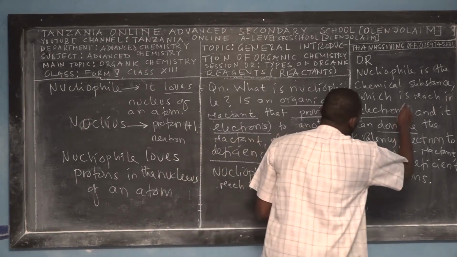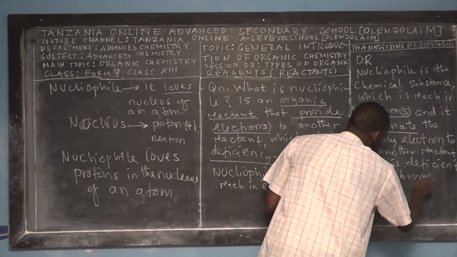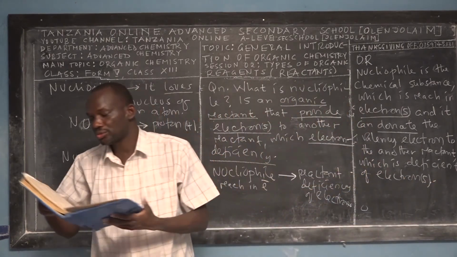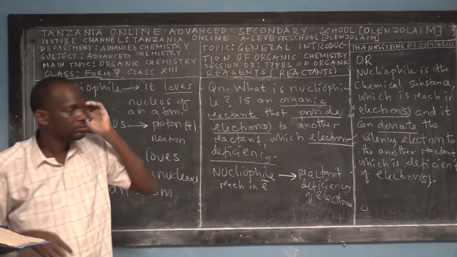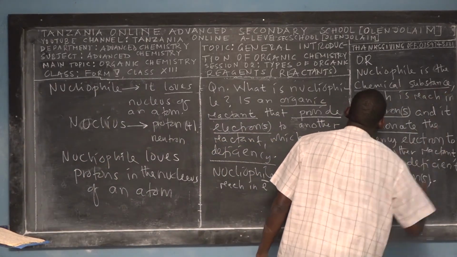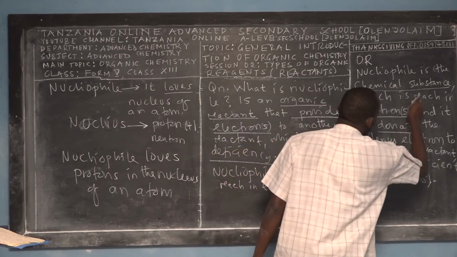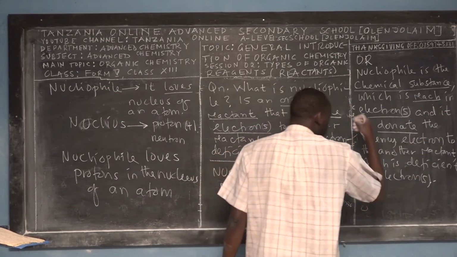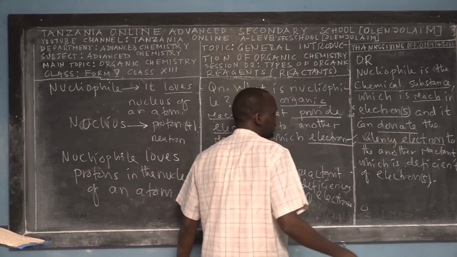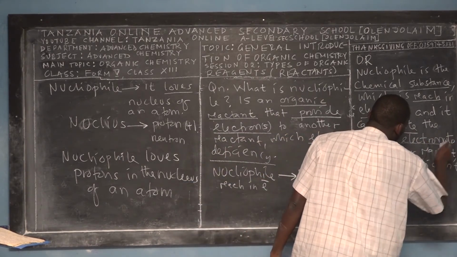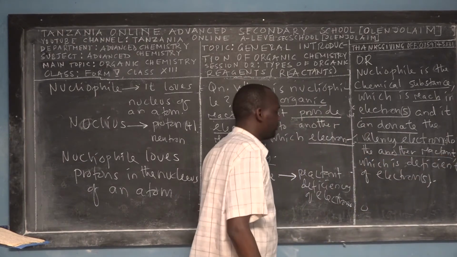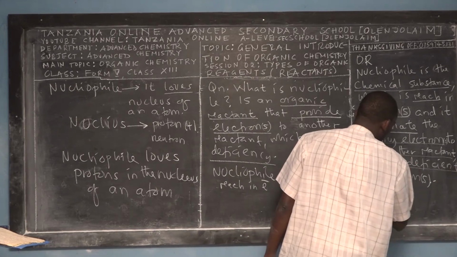The meaning of having this bracket S is that it can be one electron, two electrons, depending. So this is another definition of nucleophile. We say that it's a chemical substance which is rich in electrons and can donate those valence electrons to another reactant which is deficient of electrons.